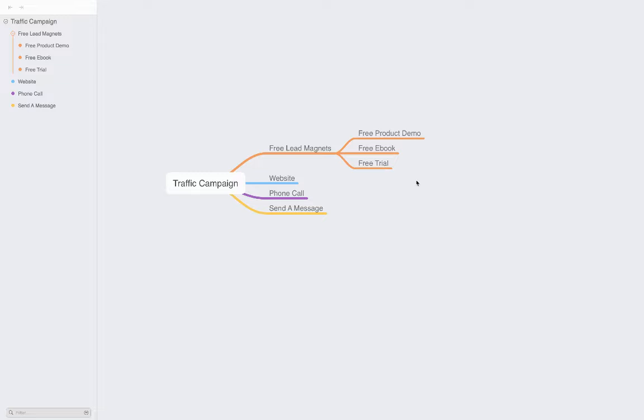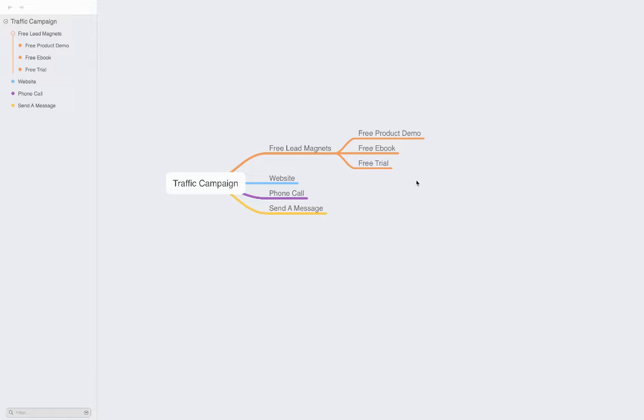So the first thing you need to do is set up a proper traffic campaign with a free lead magnet setup done, right? You need to ensure that you have maybe 50 grams or 100 grams of free product already ready, say a free product for 100 quantities, right? So when you have 100 quantities of free products, you can definitely use it for basic promotion.